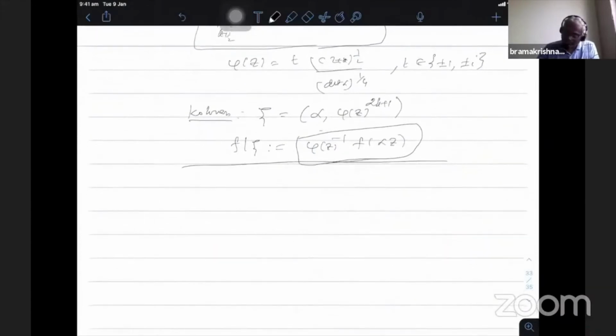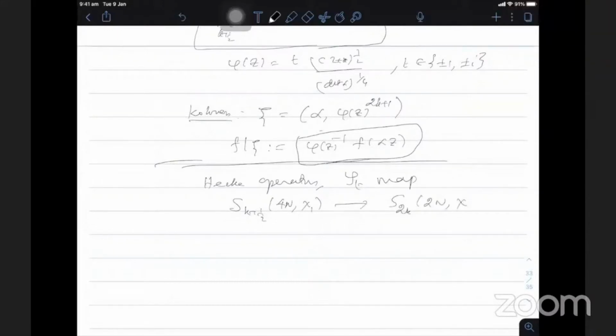So today, we recall what we discussed: the half integral weight definition, the Hecke operators, and the Shimura map taking S k plus half of 4n, chi1 to S 2k of 2n. Is this writing visible?